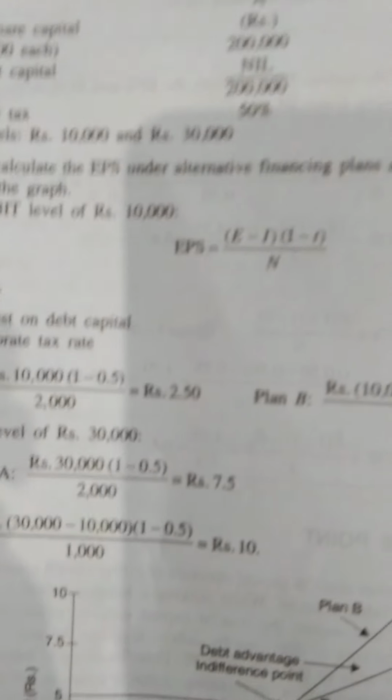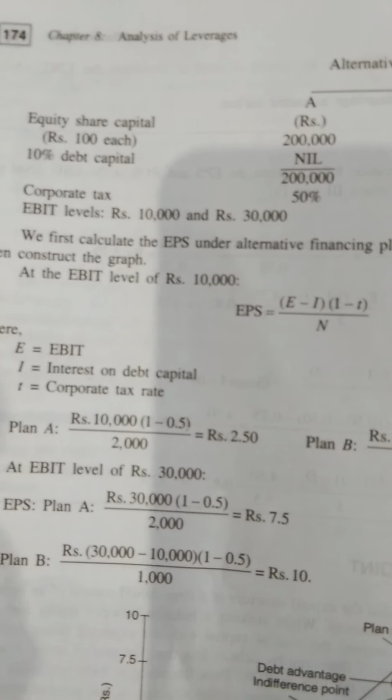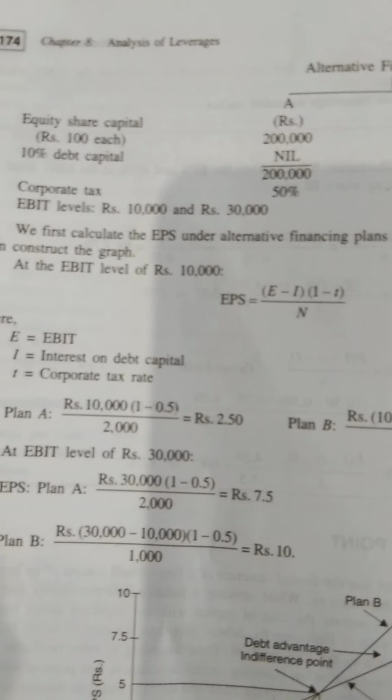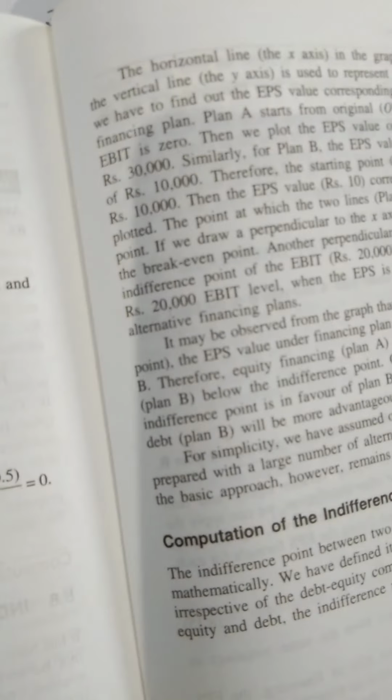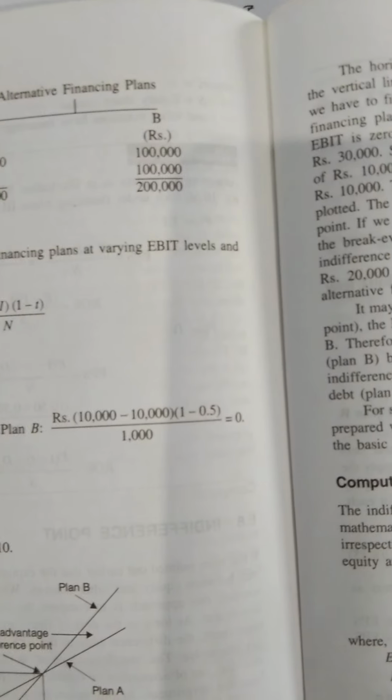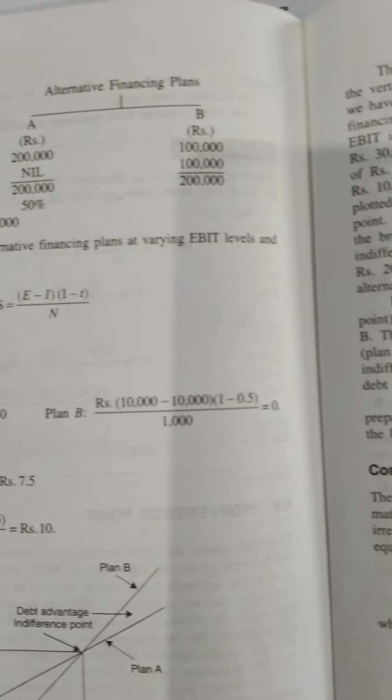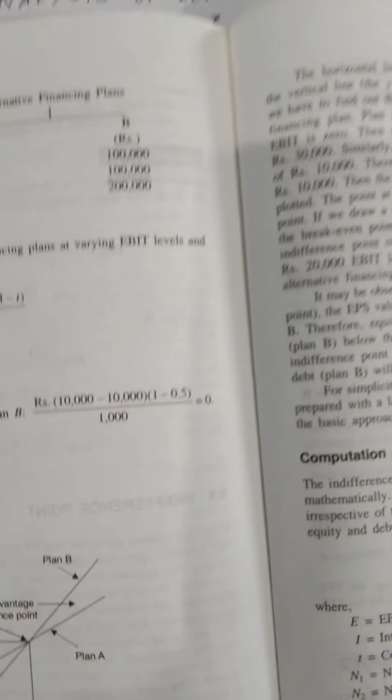Look at the question. An alternative financing plan is given for firm A and firm B. Equity share capital is given as 2 lakh and the debt capital is nil. And for firm B, the equity capital is 1 lakh and the debt capital is 1 lakh. The EBIT levels given are 10,000 and 30,000. Now they are asking to calculate the EPS.